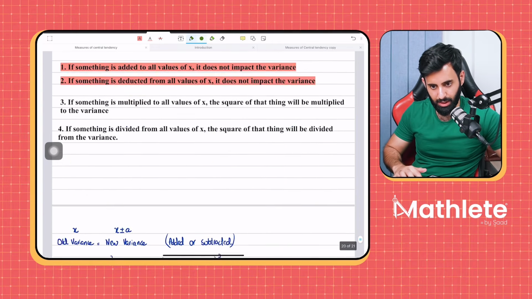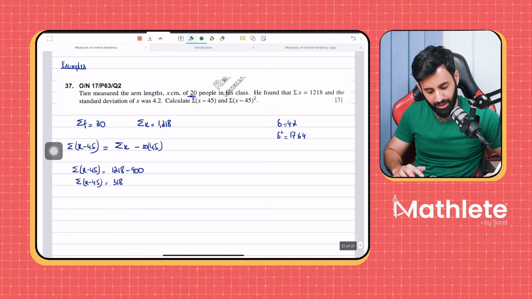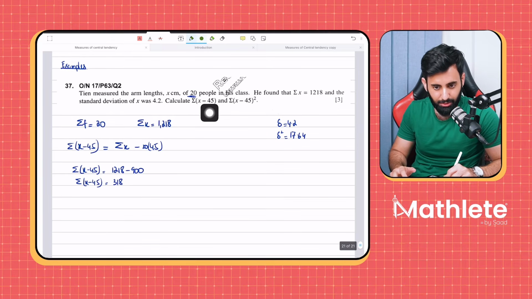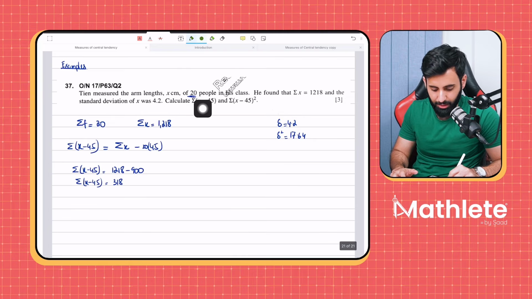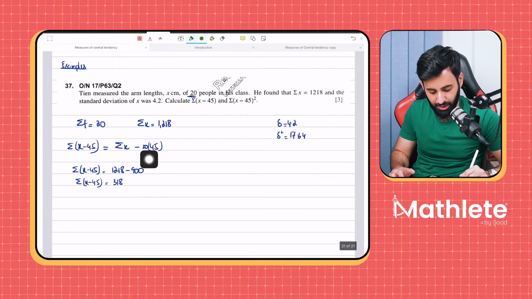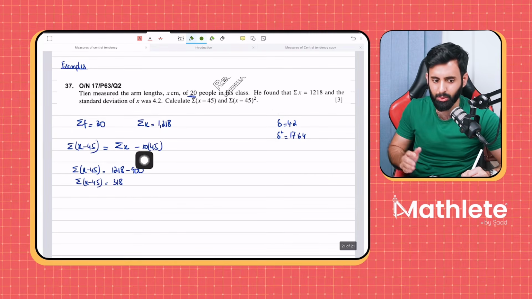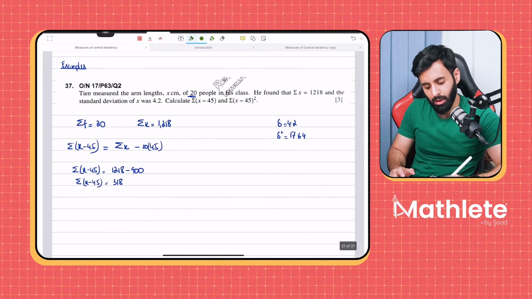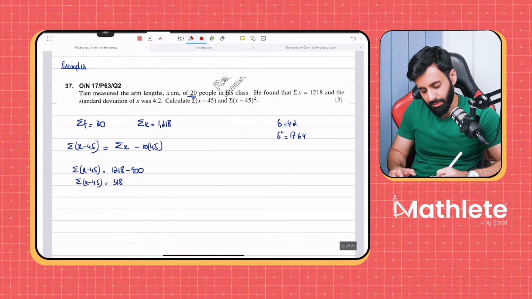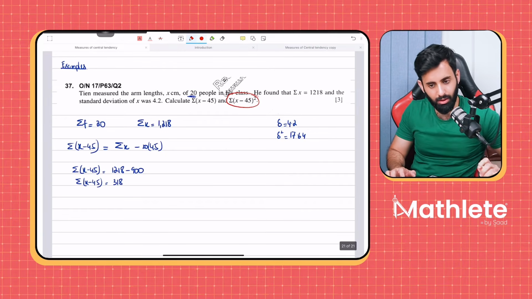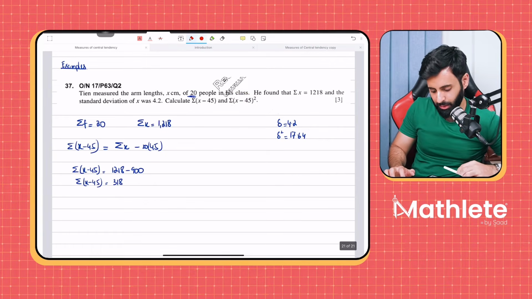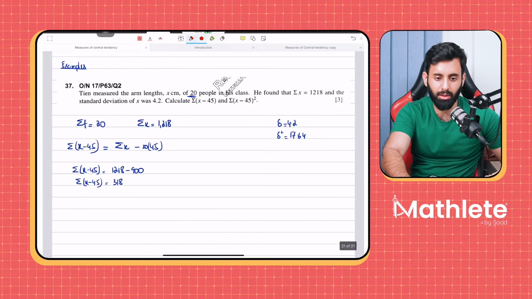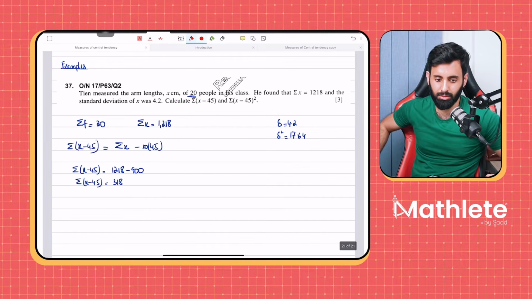Let's go back to this example now. Here I'm subtracting 45 from all the values of x. How many values do we have? We have 20 values. If I'm subtracting 45 from 20 values, that means the total amount that I'm actually deducting is 20 times 45, which is 900. So this is what we have. Okay, now it's time to find this. Now, I will solve this, but I want your input. What do you think I should do in order to find this?